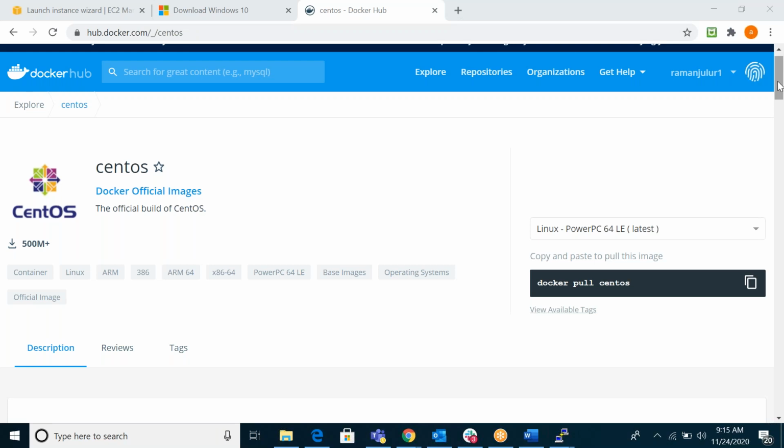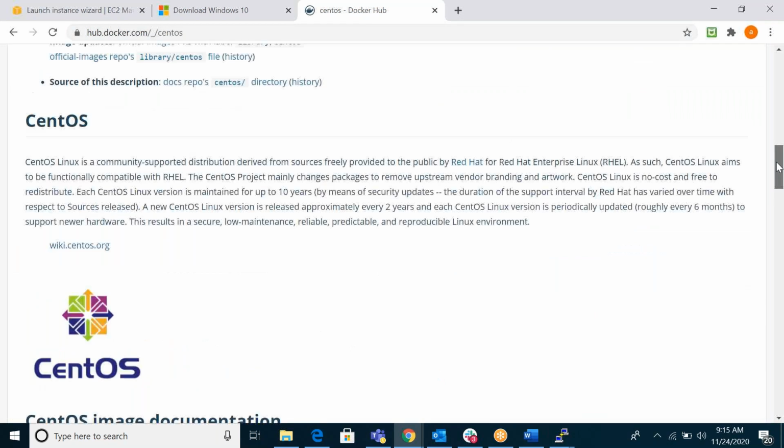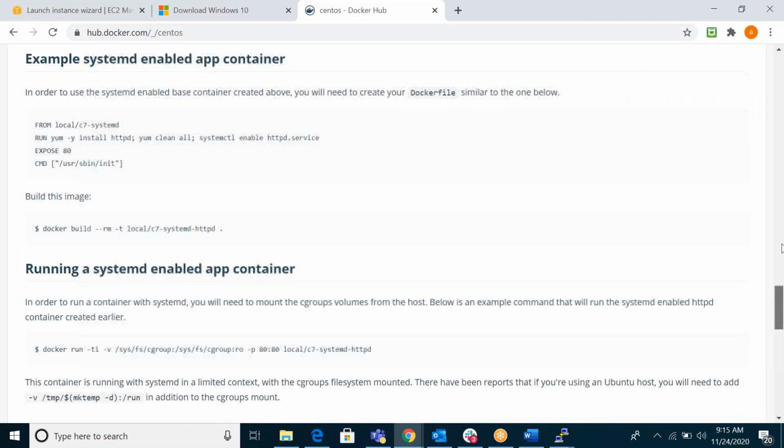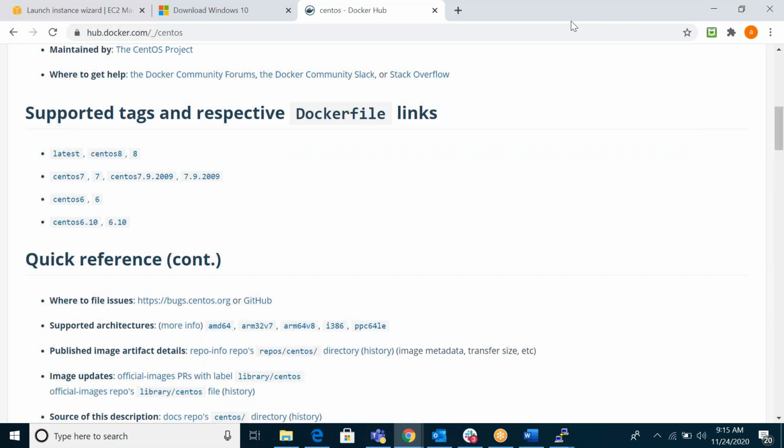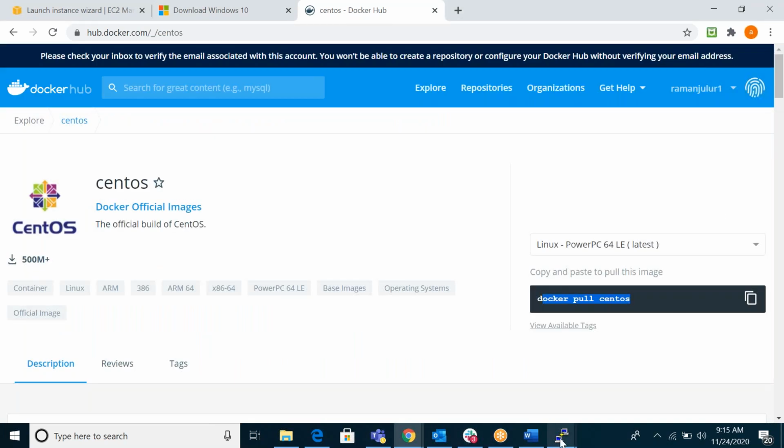Yes. Okay. If you want to download CentOS, it is also one of the operating systems, like Ubuntu and Red Hat Linux. CentOS is also one of the Linux OS. If you want this image, you can use this command. You can choose the particular version. Latest means the latest one. If you want any version like 7 or 6, just use these tags. I'll show you.